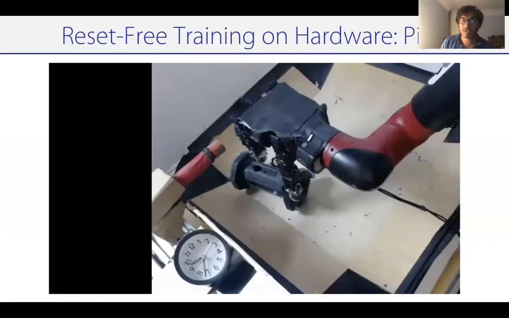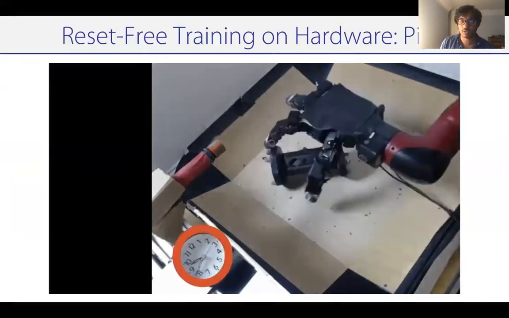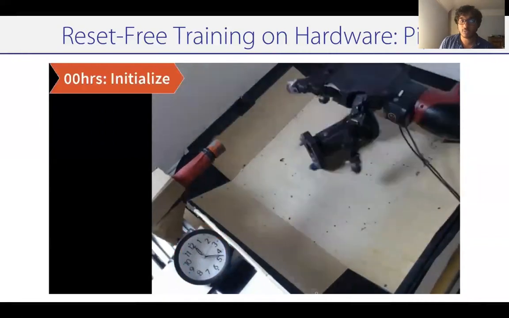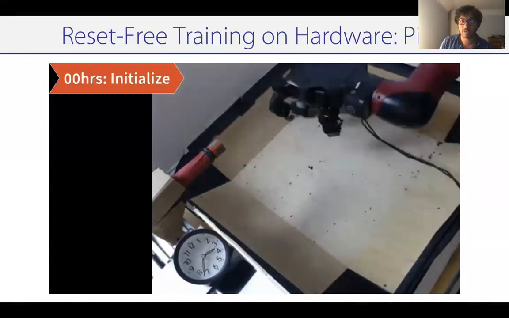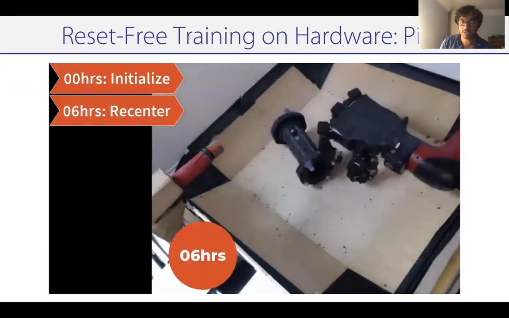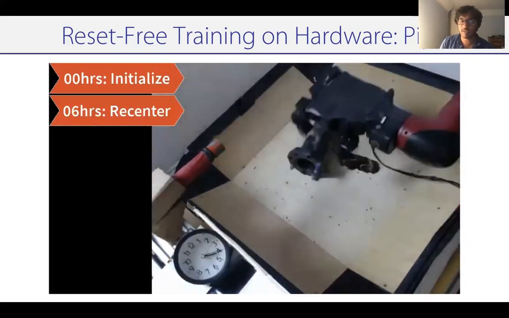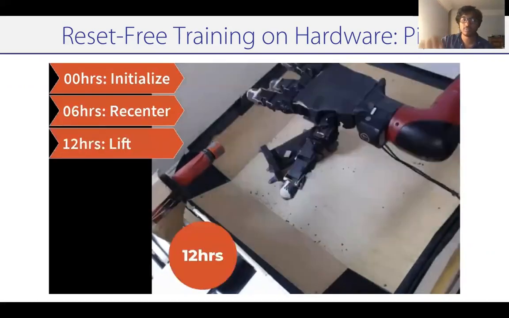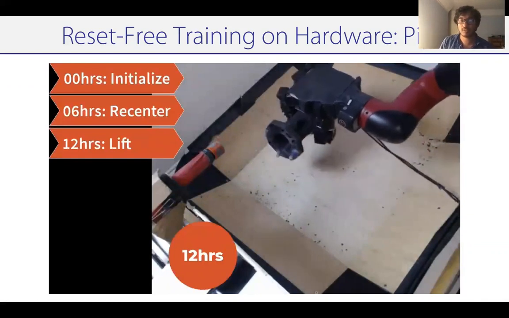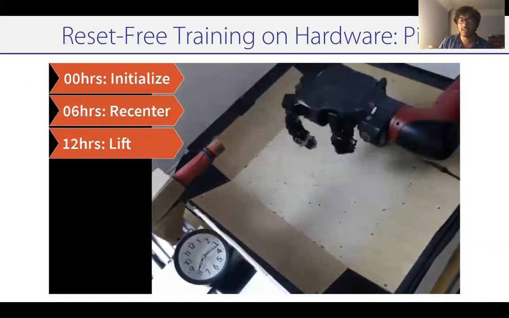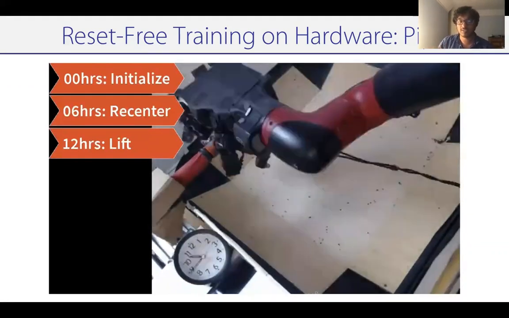Now, the resulting training process looks something like this. We start with the object on the ground, then we learn how to recenter the object in the middle of the arena. We spend a long time trying to figure out how to recenter the object in the middle of the arena. We have successful behavior as shown here. Now, this starts to provide resets for the task of lifting. Once you're able to lift successfully, we can then start providing resets for the task of insertion.